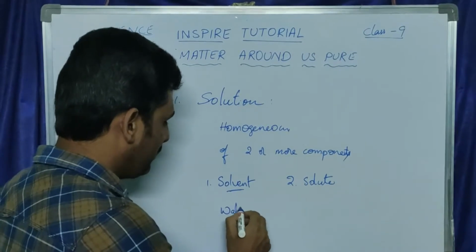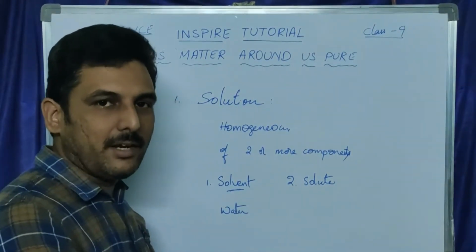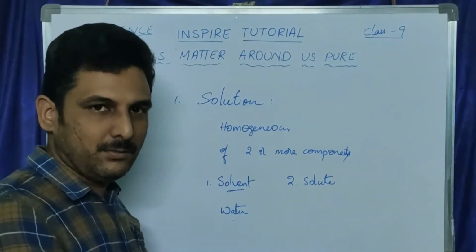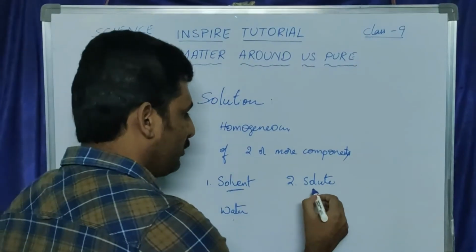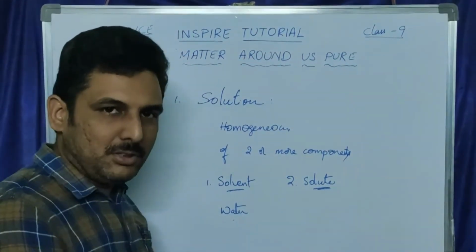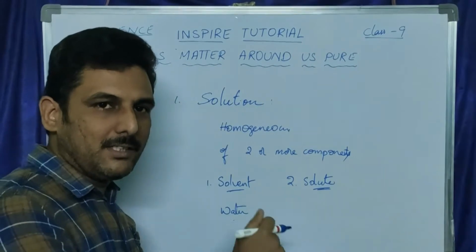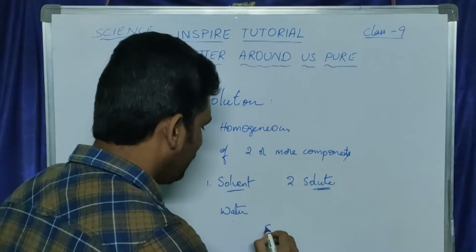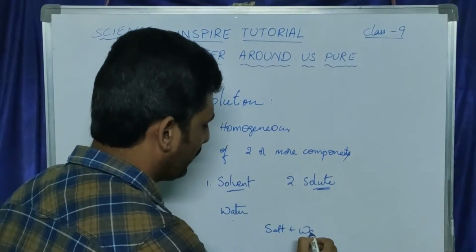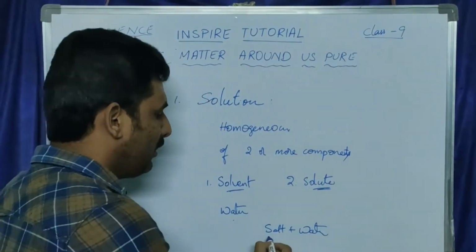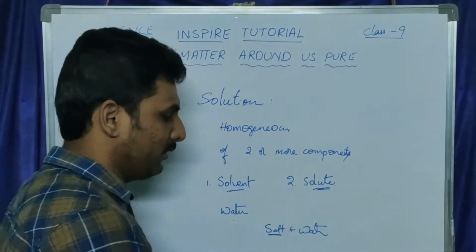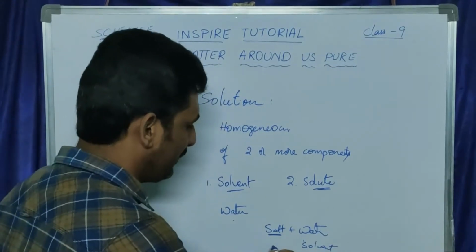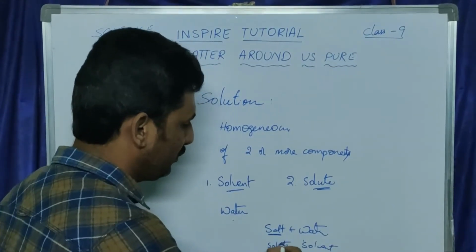Water can dissolve other substances like salt, so we call water the solvent for salt. And the solute is the substance which dissolves in that solvent. For example, in a solution of salt plus water, salt dissolves in water. Hence water is the solvent and the salt is the solute.